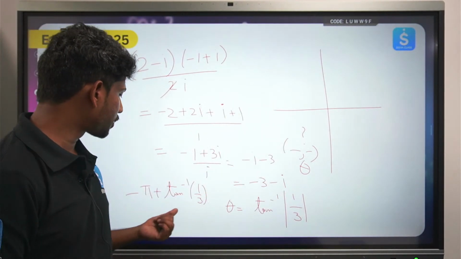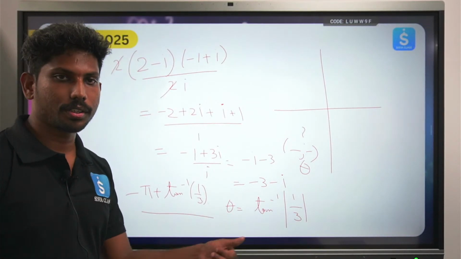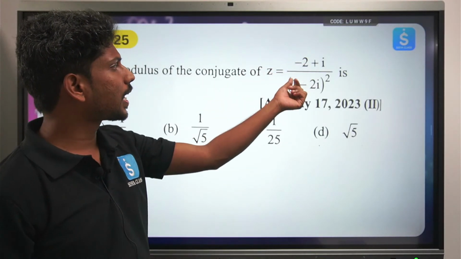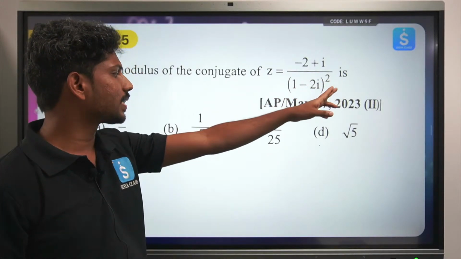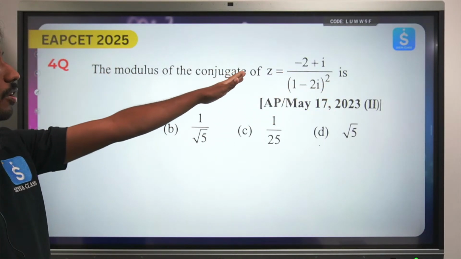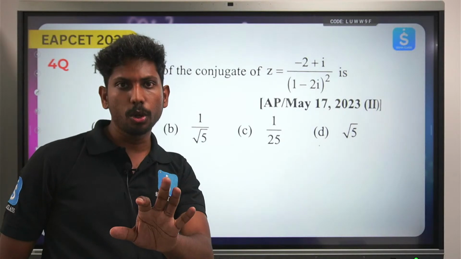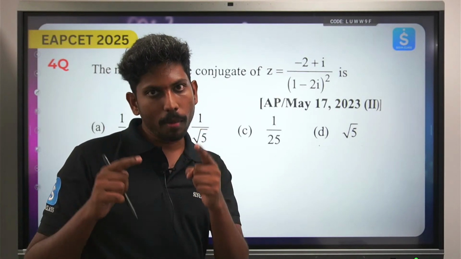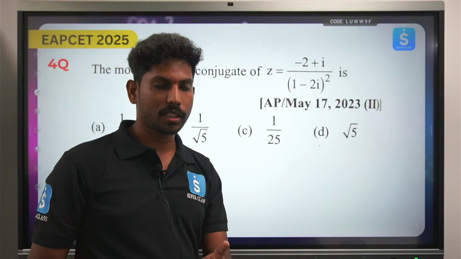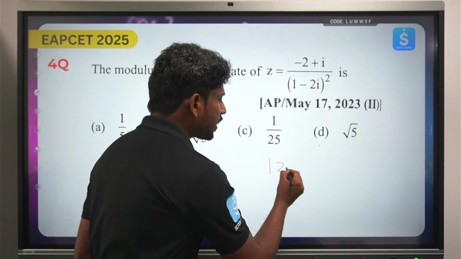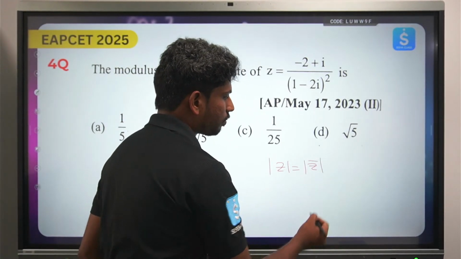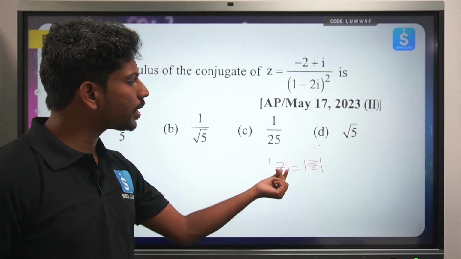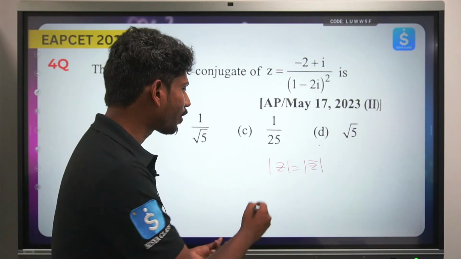So in the options you saw, if there is minus pi plus tan inverse 1 by 3, that's your option. Right, the next one is z is equal to minus 2 plus i by 1 minus 2i whole square. Here it is asking for the modulus of the conjugate. It's a small note point, the modulus of a complex number and the modulus of its conjugate are the same. That means mod of z is equal to mod of z bar, because modulus is nothing but the distance from the origin to the point. So modulus of a number and modulus of the conjugate of the number are one and the same.